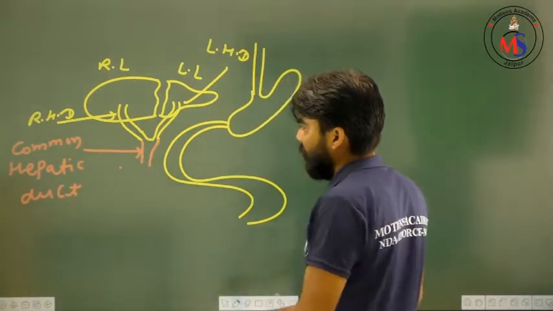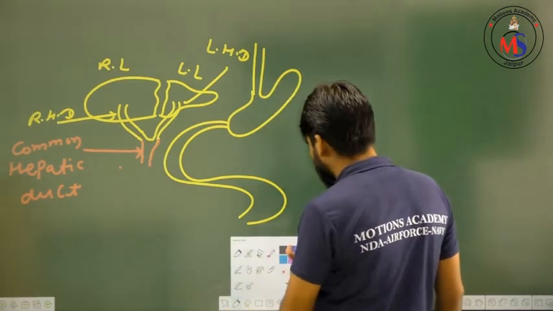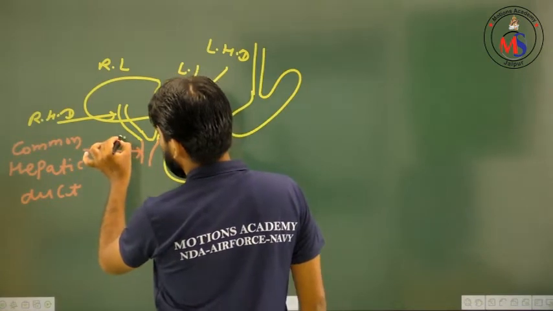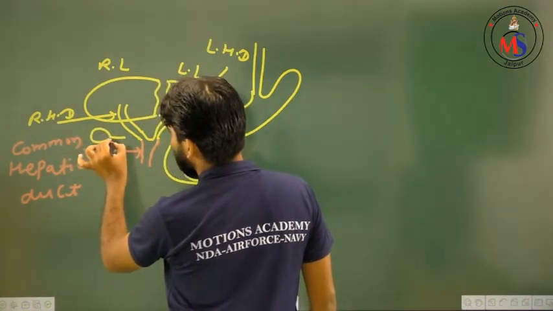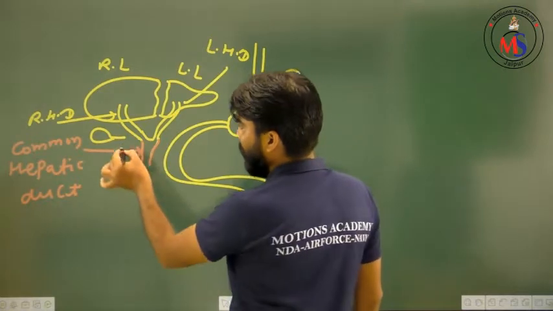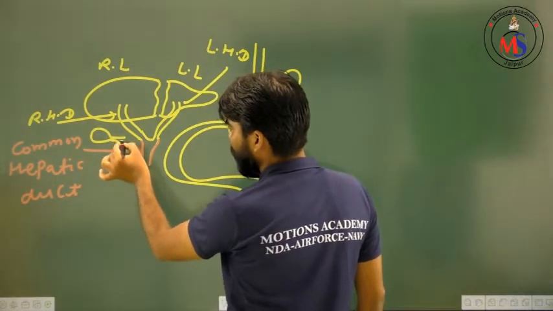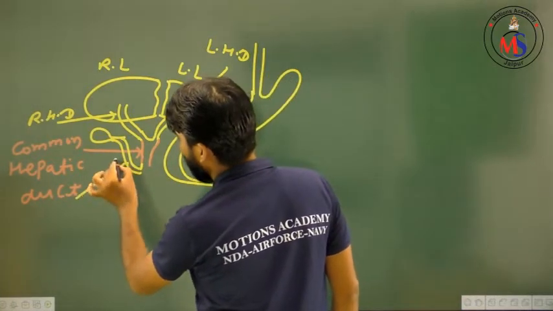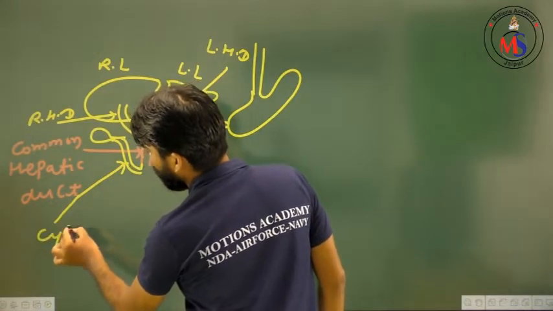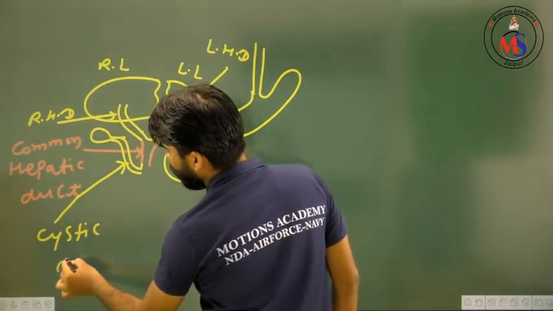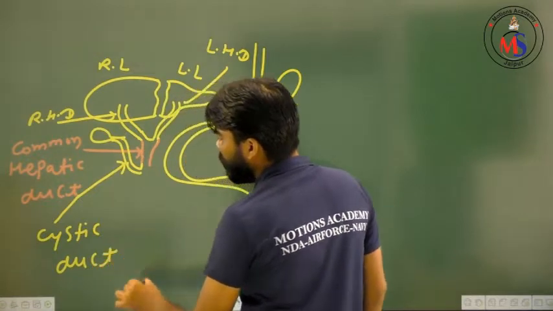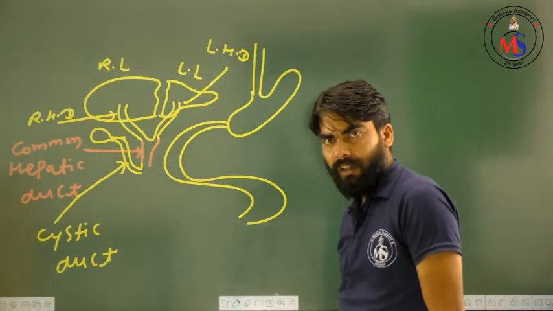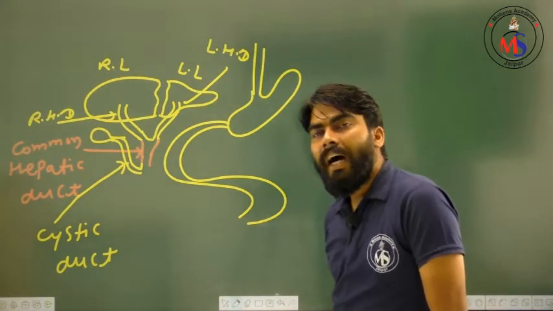After this common hepatic duct, what happens? There is a separate structure that you know very well: the gallbladder. This gallbladder contains a separate duct, and that duct is known as the cystic duct. The question will be: the cystic duct is related with which organ of the human body? Your answer should be the gallbladder.